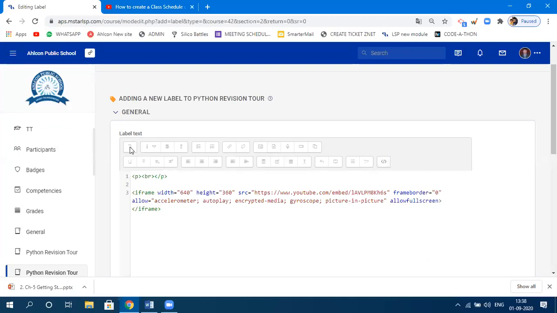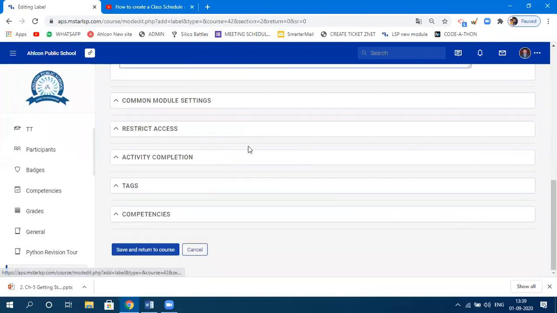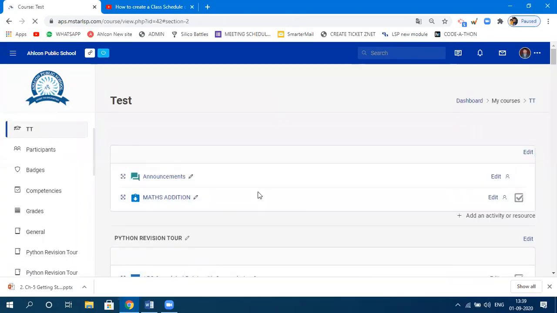There are four steps. Click on this, show and hide advanced buttons. It will appear like this. Click on HTML. Paste your code here and finally click on this. Your video will appear over here. And finally click on save and return to course. The second video will appear in your class.